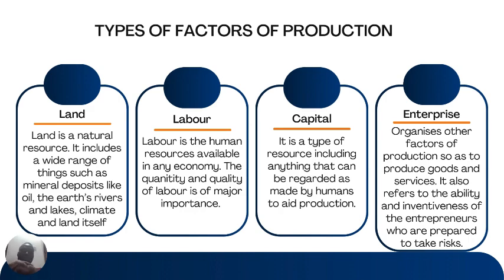And the last one is enterprise, which talks about the skills needed to organize the other factors of production so as to produce goods and services. So that's enterprise. It is the ability and inventiveness of the entrepreneur. So the entrepreneur is one who has those skills, and one of the major characteristics of the entrepreneur is that they are a risk taker. And the reward for enterprise is actually profit.